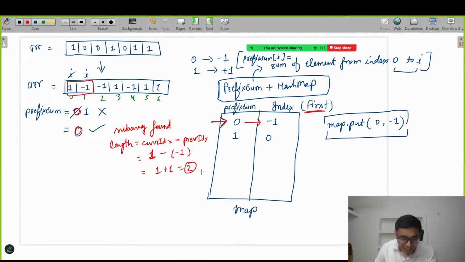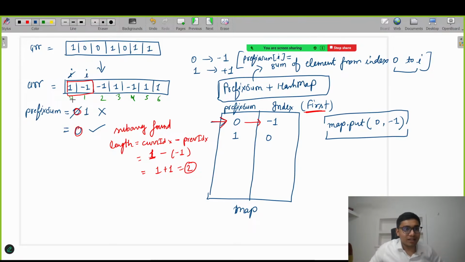How are we calculating the length? If you have any doubt, just put your query in the chat section, then I will try to explain again. Okay, and then we will sum up. Till here it's fine, now let's move.